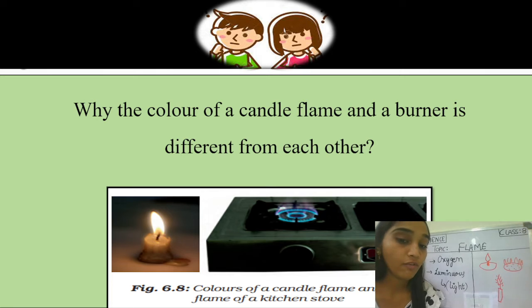Yes, very good students. If you are saying that they both have different properties and characteristics, like the candle is made of wax and the burner is burning with the help of gas, so they are the reason for the color differences in them. Also, in daily life, you might have observed that a diya burns with a yellow flame, and in the kitchen, the gas you are using also produces a flame, right? Very good. That flame is blue in color. Because some gaseous part is involved in the burner gas and wax is involved in the case of the diya, this might be the reason for the color difference.